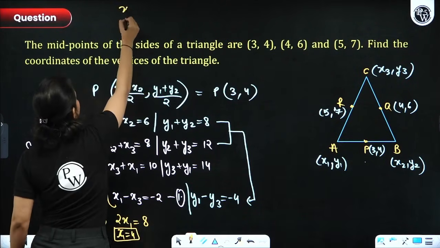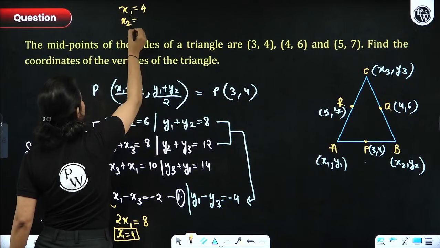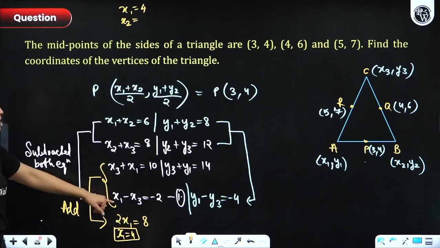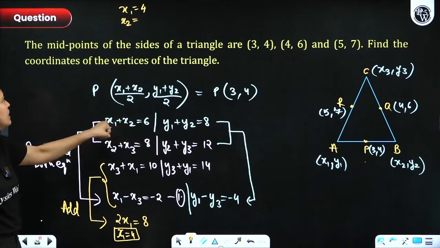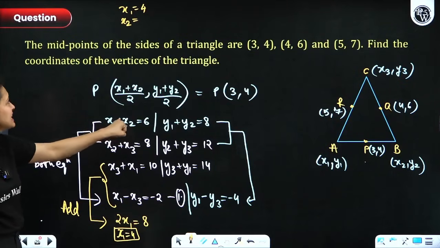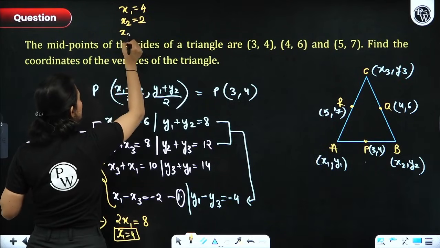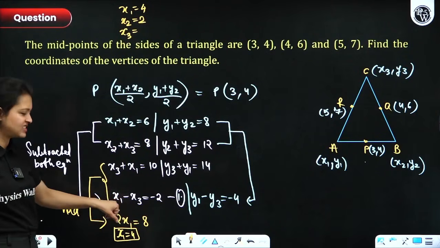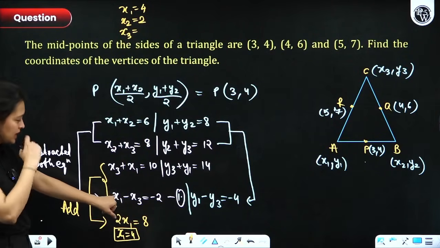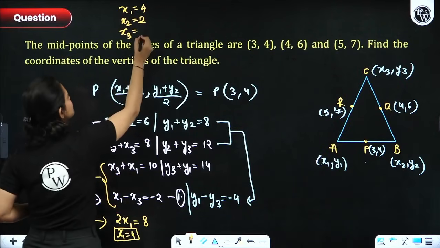I'll write it here. If x1 comes out to be 4, can you not figure out the value of x2? How can you do that? You can plug x1 in the first equation and you'll get the value of x2, right? If I plug x1 as 4, what would be the value of x2? 6 minus 4, that is 2. Now finally, what would be the value of x3? Again, you can plug x1 in any of these equations and get x3. So I plug 4 here, and x3 comes out to be 6.